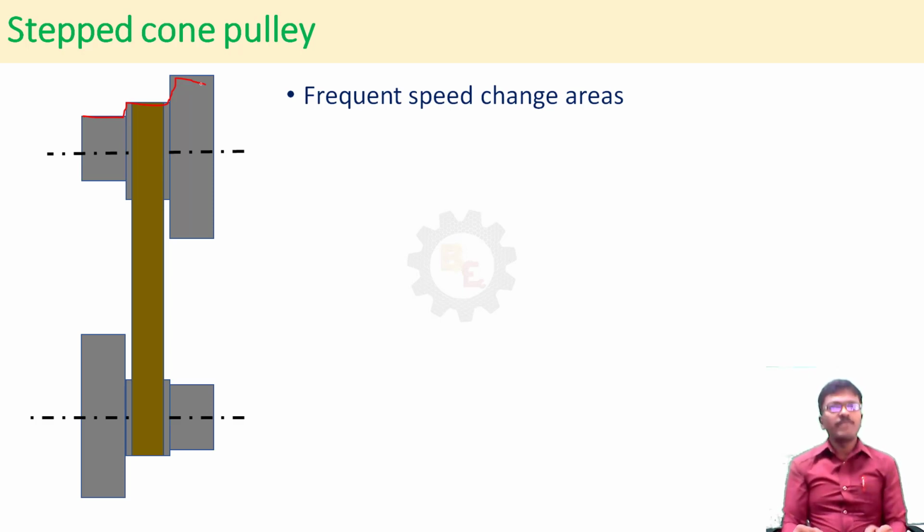For example, we have to change the speed to 100 rpm, 200 rpm, 300 rpm. In that case, we can go for a stepped cone pulley, because we are going to change the speed frequently. So we need not go for another type of operation. This is enough. We just shift the belt from one pulley to another pulley.